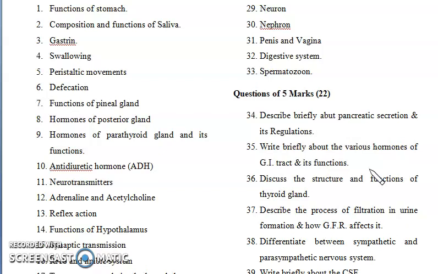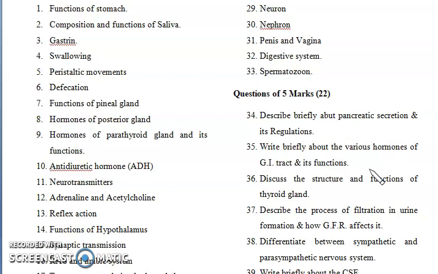And the next question is: describe the process of filtration in urine formation, and how GFR affects it, right? Urine formation takes place by different kinds of processes like filtration, absorption and reabsorption of different substances. These three processes have to be discussed in detail.